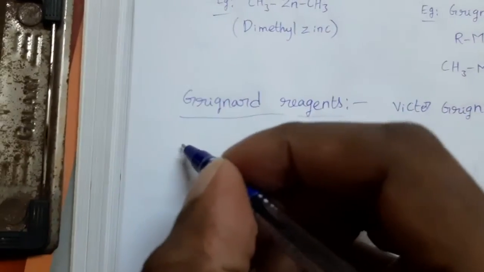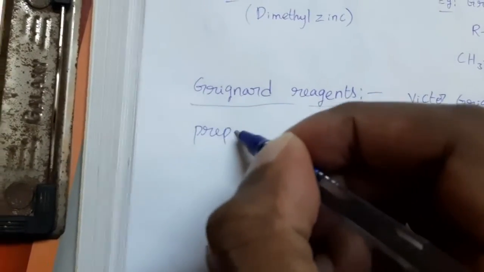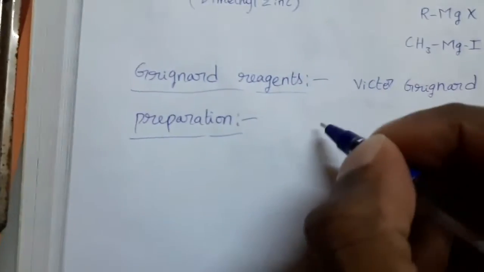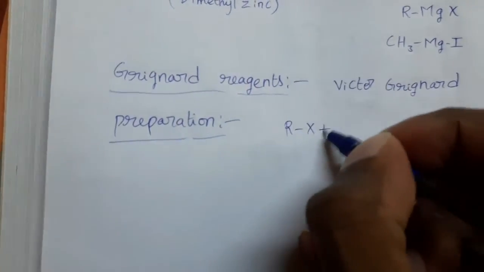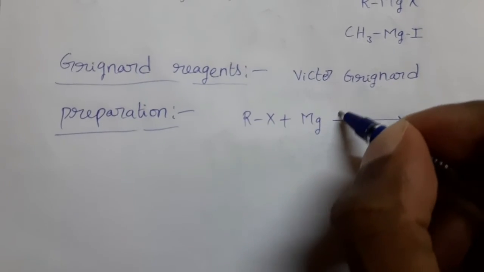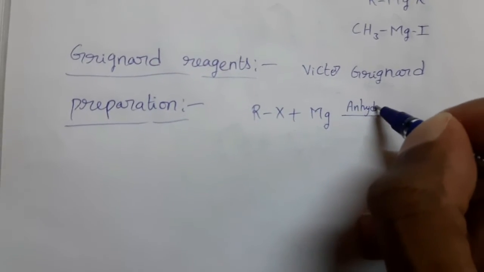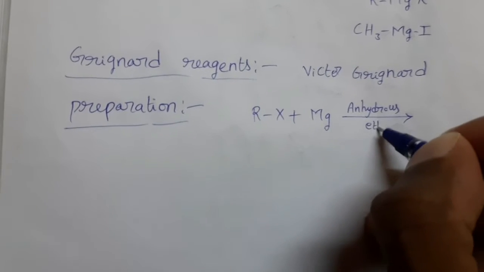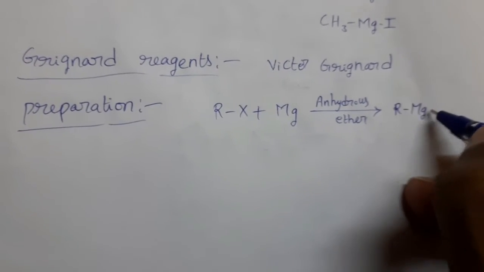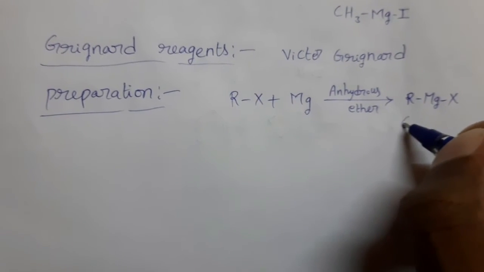How can we prepare them? See the preparation, it's very simple. An alkyl halide is treated with magnesium metal in presence of anhydrous ether, then we get RMgX. These are Grignard reagents.